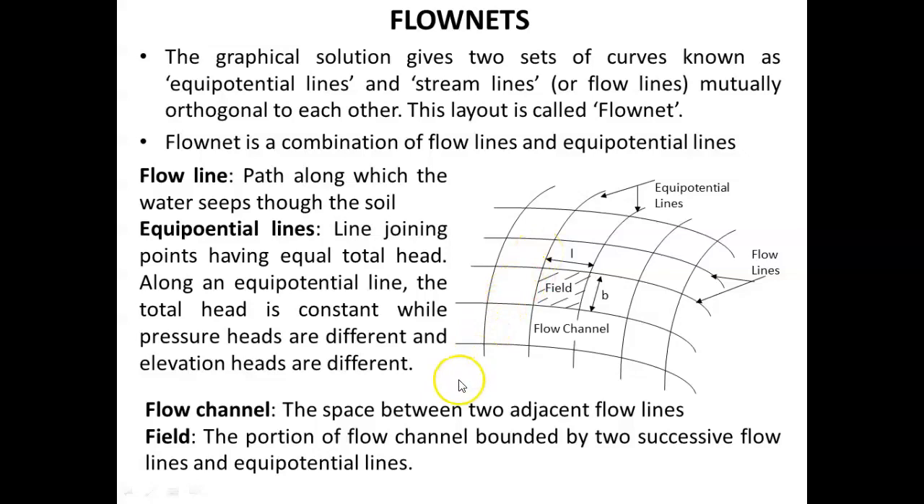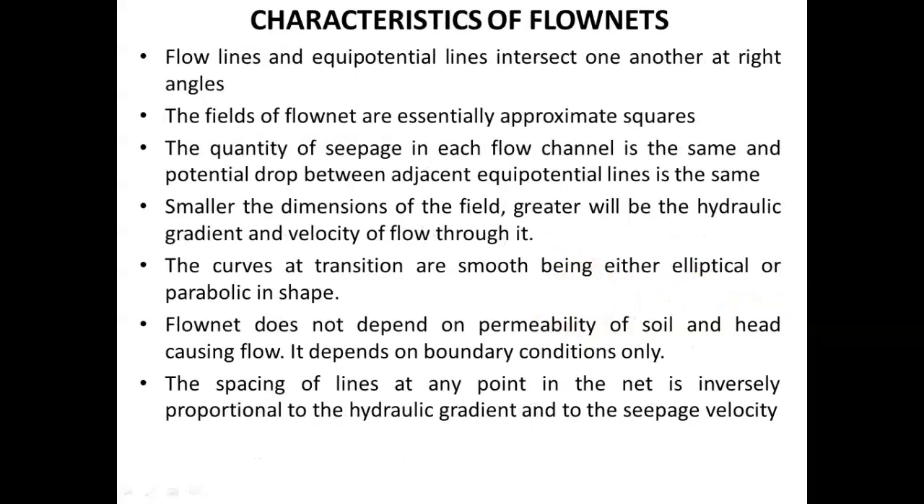Then flow channel: the space between two adjacent flow lines is called a flow channel. Field: the portion of flow channel bounded by two successive flow lines and two successive equipotential lines is called a field. Now let us see the characteristics of flow nets. Flow lines and equipotential lines intersect one another at right angles.